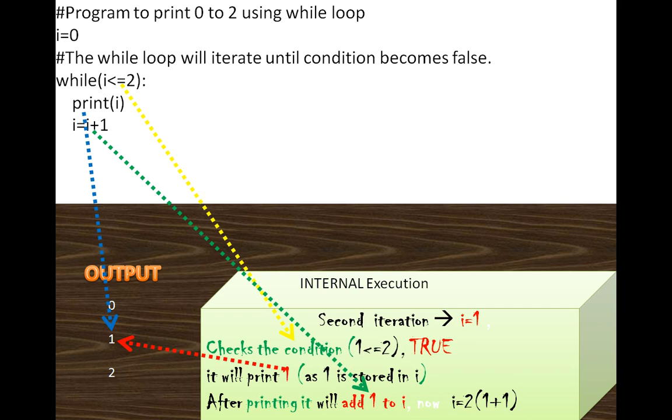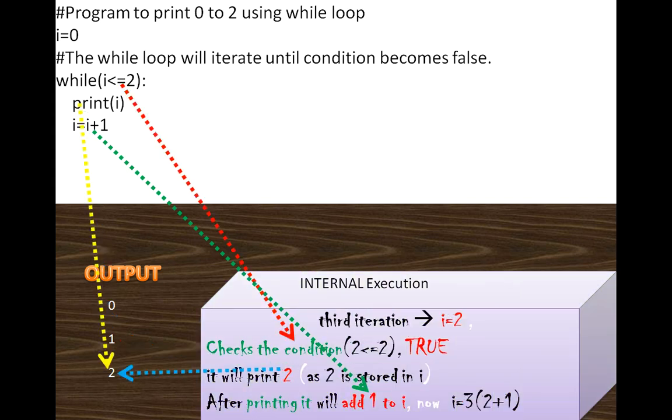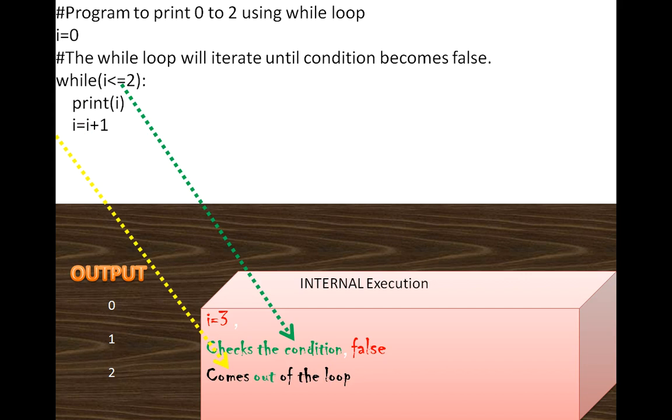And in the third iteration, again the process will follow like this. Now I is 2, it will check the condition, that is 2 less than equal to 2, which is again true. What will it print? It will print 2 as 2 is stored in I. And after printing it, it will again add 1 to I. And now I will become 3. During the fourth iteration, what is I? I is equal to 3. It will check the condition, that is 3 less than equal to 2, which is false. It will come out of your loop.